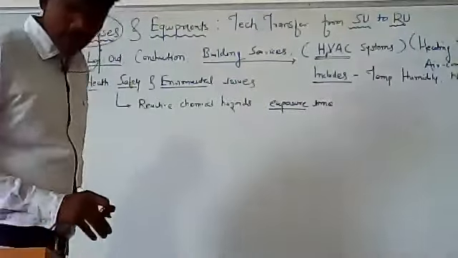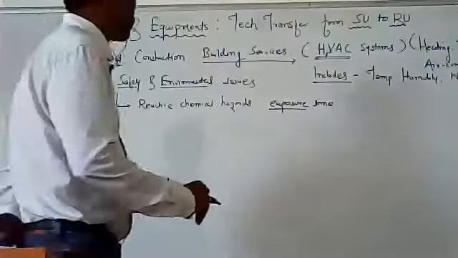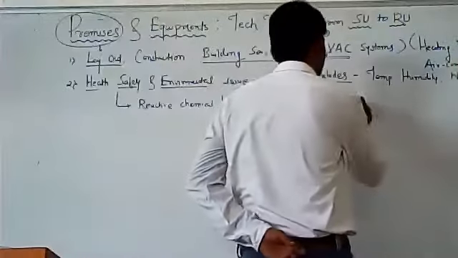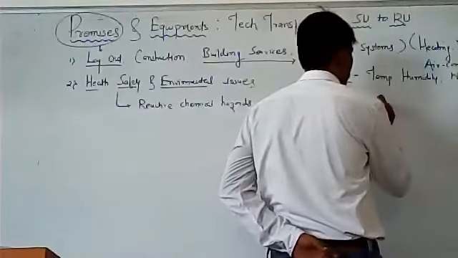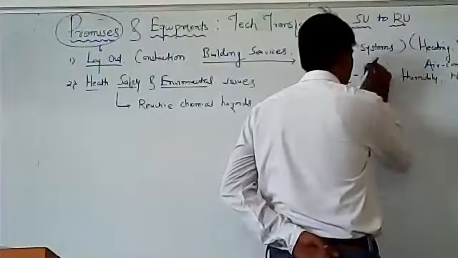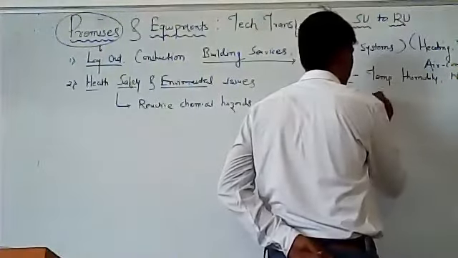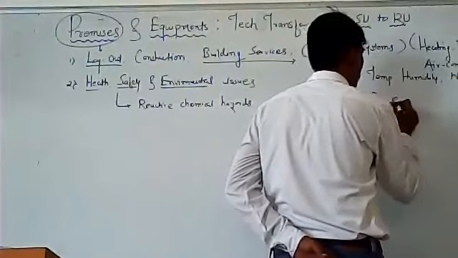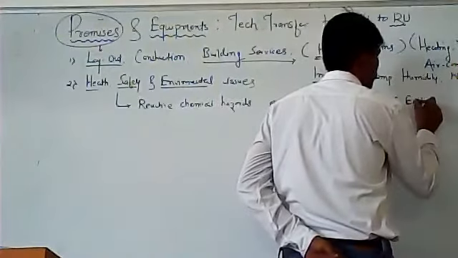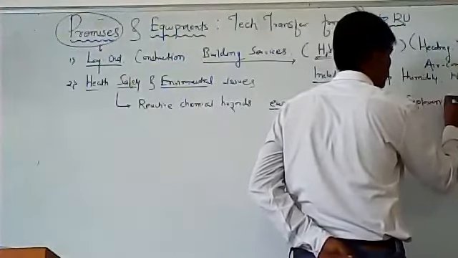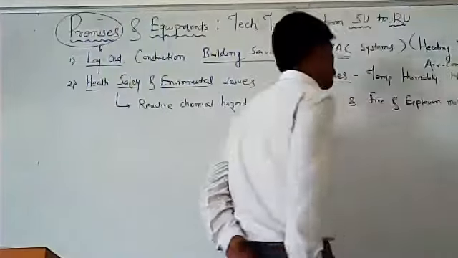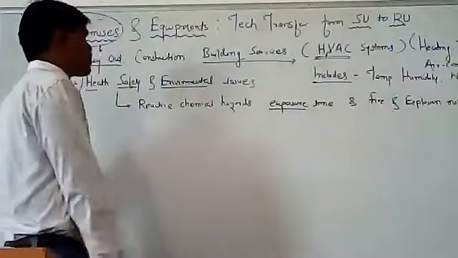Then with respect to fire and explosion risks, what should it include?